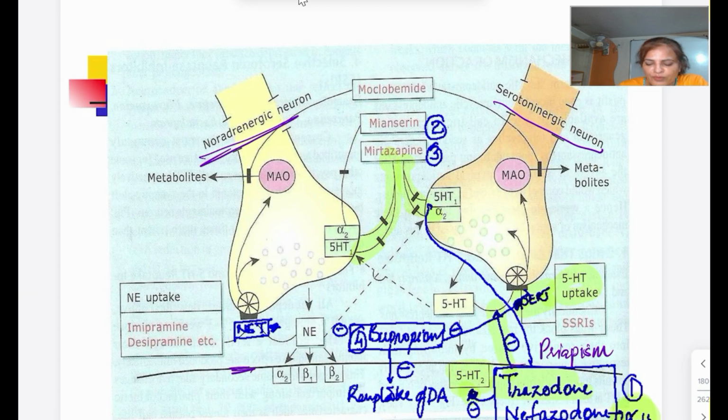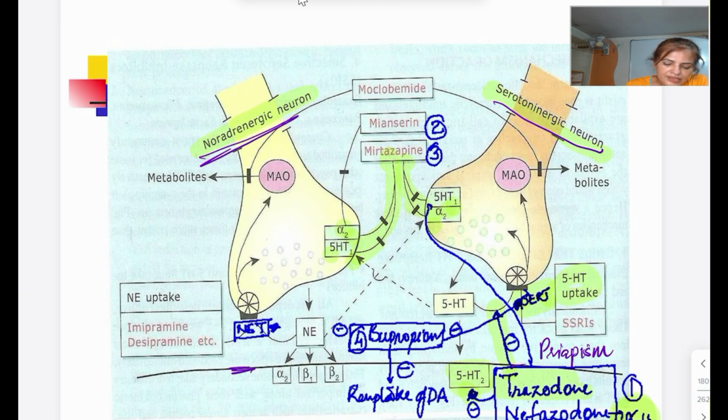Mirtazapine, they are going to block alpha 2 autoreceptor and 5-HT1 heteroreceptor. Heteroreceptor, they are the receptor on a different neuron. They are on the noradrenergic neuron, the 5-HT1 autoreceptor, and the alpha 2 heteroreceptor on the serotonergic neuron. So by blocking these presynaptic receptors, they are going to increase the level of norepinephrine and 5-HT.